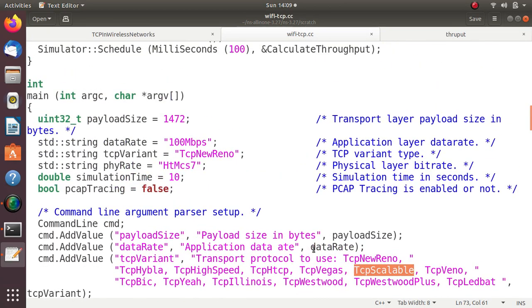Or else what I do is, instead of New Reno here, maybe I can change the source code also directly here.